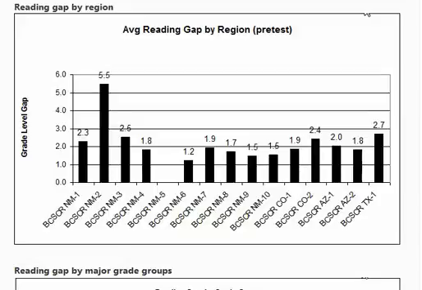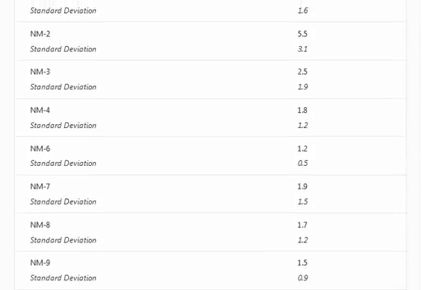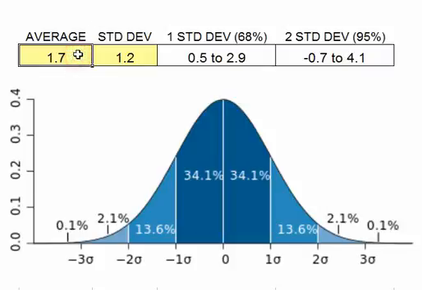Here's the average reading gap by region, and you see that huge 5.5 up there, but we know that has a very large standard deviation also. So we have to take these data with a lot of care in how we talk about them. It's easy to say, oh yes, on average 5.5 grade levels behind, but we've got a 3.1 standard deviation in that particular case. So if we look at that more carefully, we know that 68% of the kids have a gap of 2.4 to 8.6.